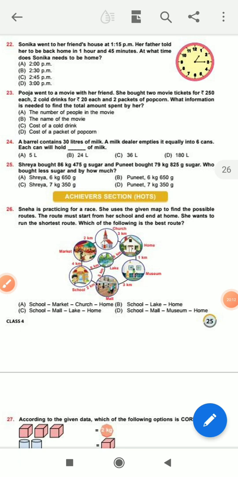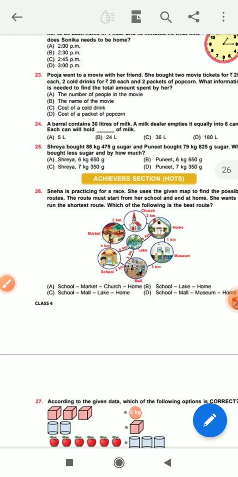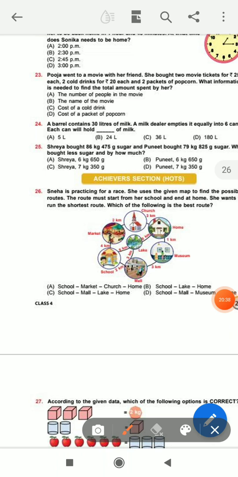A milk dealer empties it equally into 6 cans. Each can holds dash milk. Just divide. 30 divided by 6 is equal to 5 liters. The answer is 5 liters. Option A is the answer.